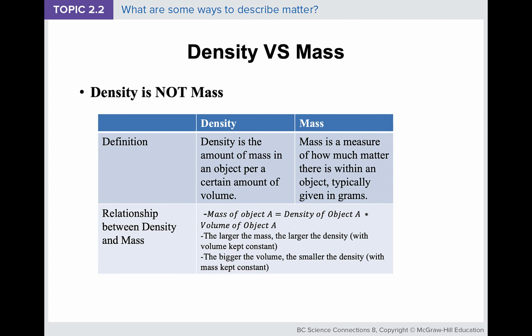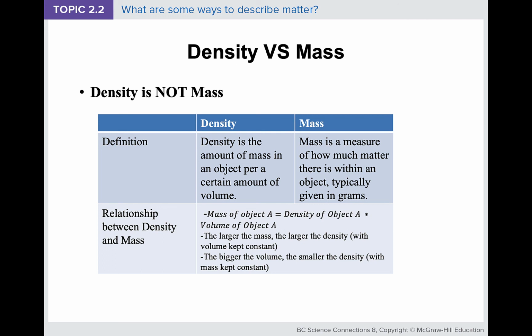So just to remind you here, density is not mass. Density is the amount of mass in an object per certain amount of volume. Mass is a measure of how much matter there is within an object, typically given in grams. So again, the relationship between density and mass would be: mass of object A is equal to density of object A times volume of object A.